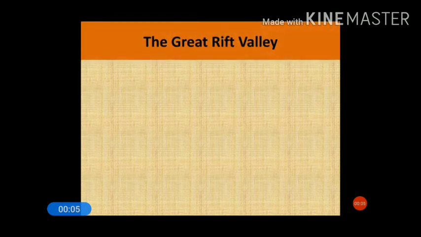Okay, now we'll be discussing the Great Rift Valleys. You have already studied rift valleys in class 5 or maybe class 6: how they are formed and what they are. Generally, rift valleys are very long, narrow, steep-sided valleys formed due to faulting activities when two continental blocks, say for example this continent, develop cracks due to the movement of the continental blocks